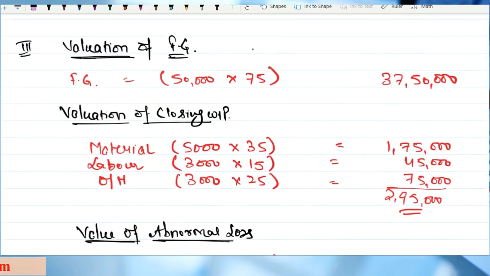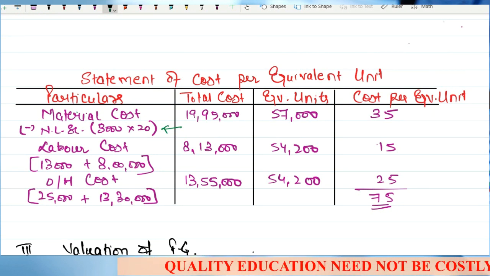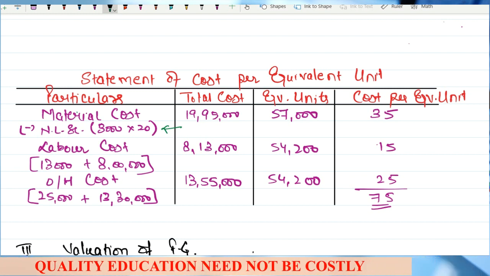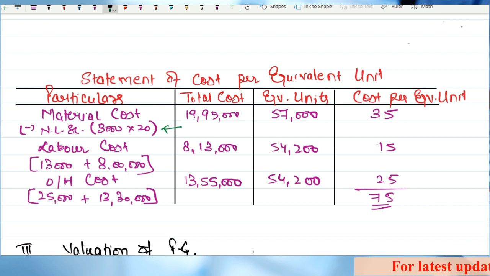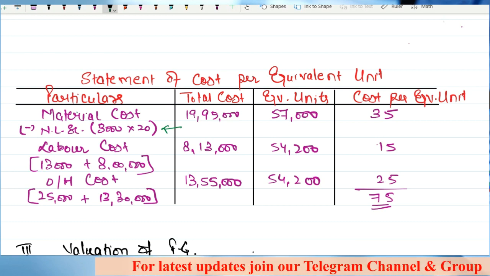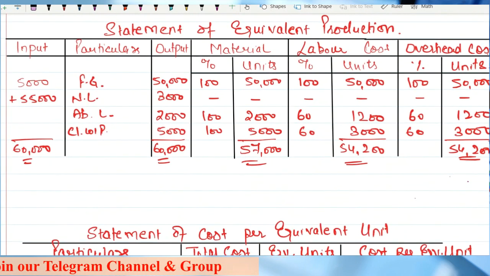So this is the whole question that you have to solve. And regarding the scrap value, I have already told you that there are two alternative presentations. One is to take only the normal loss scrap, and the abnormal loss scrap is taken to the bank account separately. The other is that you take the whole of this scrap, 5,000 multiplied by 20, 1 lakh rupees, and subtract it from the material cost. Both presentations are there in various books and previous attempts, so you can do it both ways. I have covered almost everything in this question.